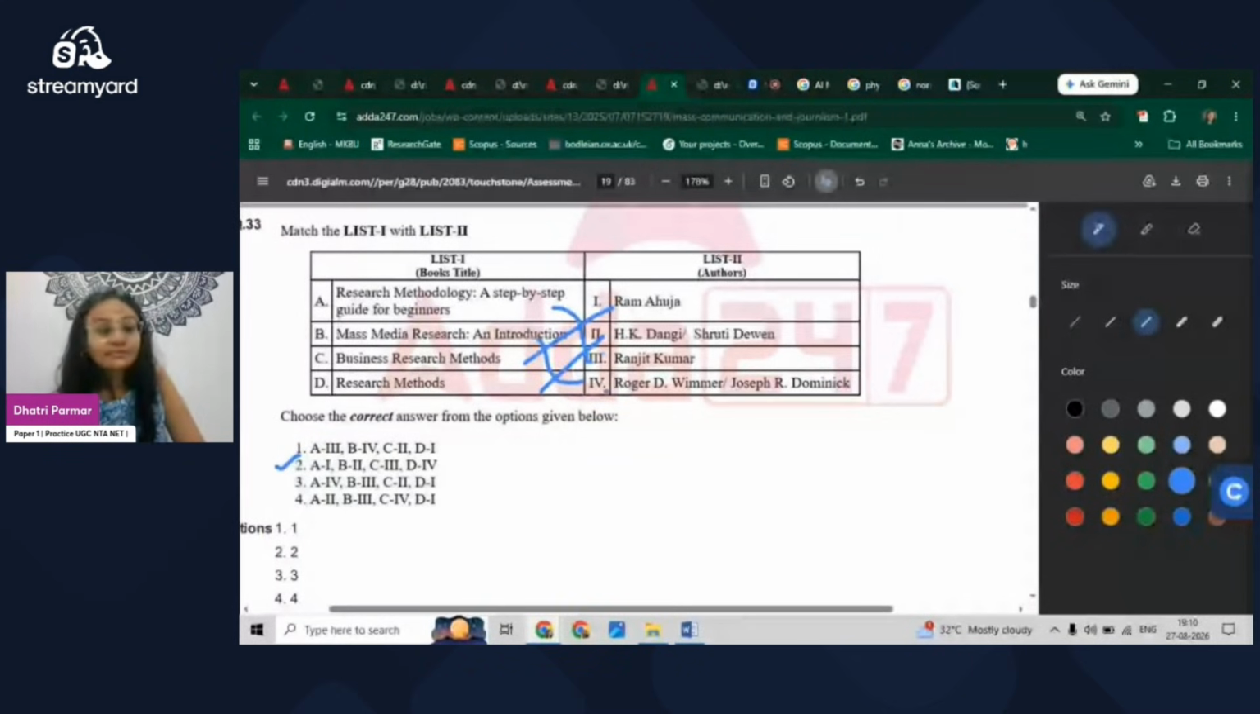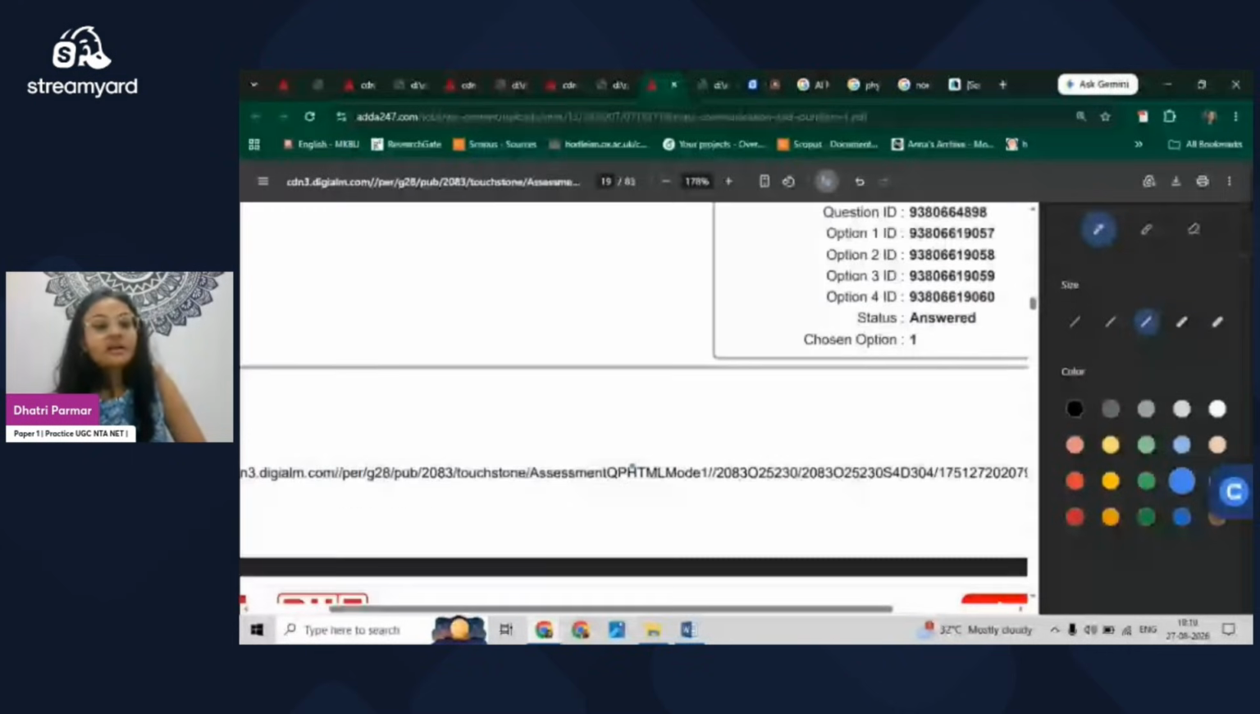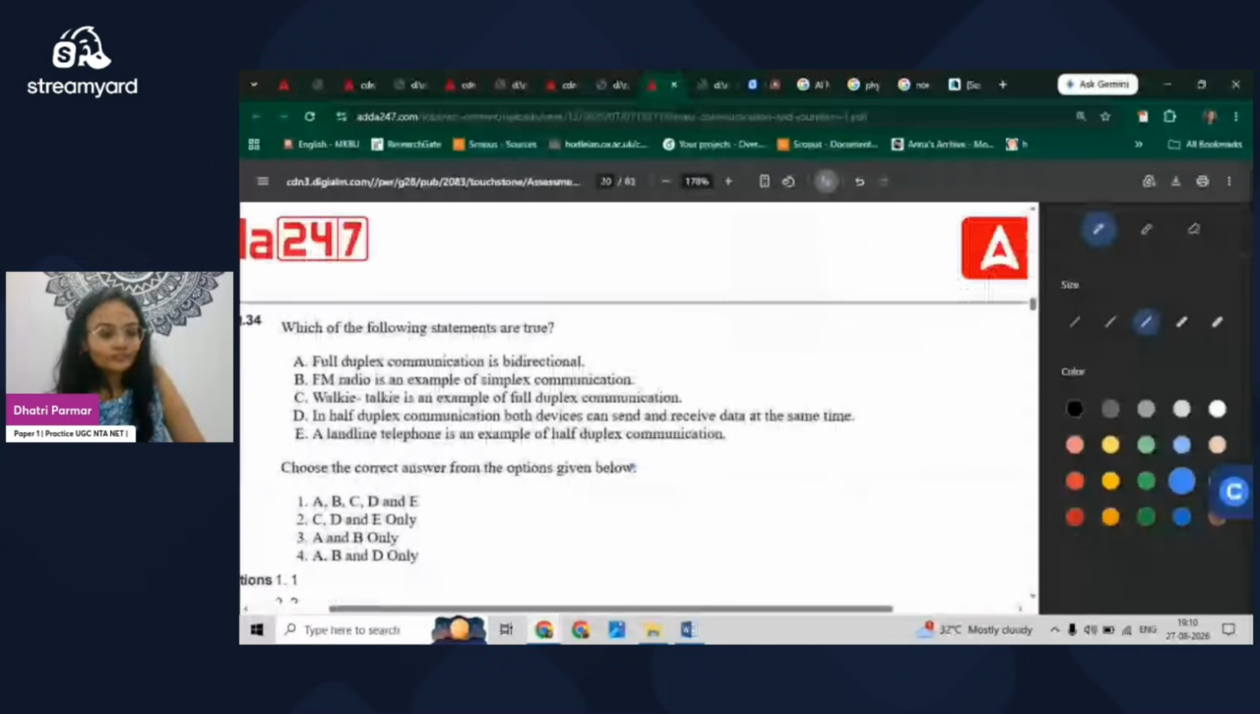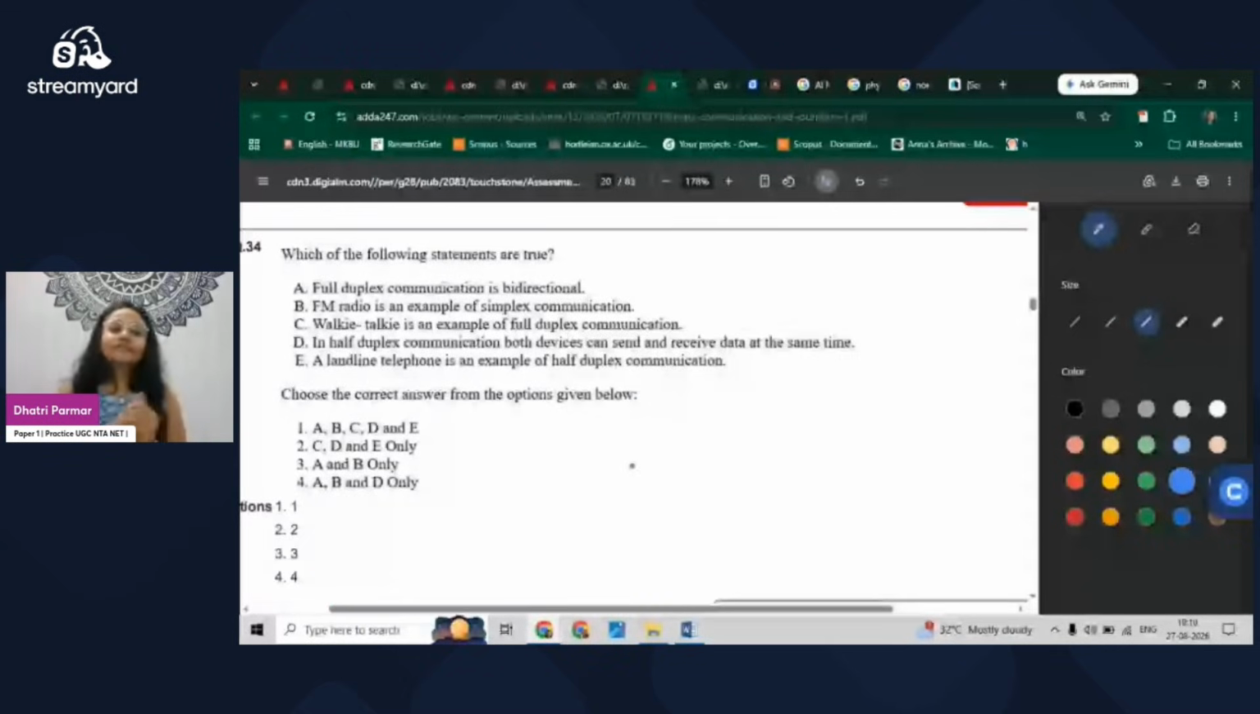Moving to the next question. Which of the following statements are true? Okay, and it is about ICT and full duplex, half duplex, simplex. These are again confusing statements, so we'll understand them one by one. First, full duplex communication is bidirectional. So this is the right one because it is bidirectional. That means from one point we are getting the information, and from the other end we are also getting the information. Both ends are providing information, bidirectional.